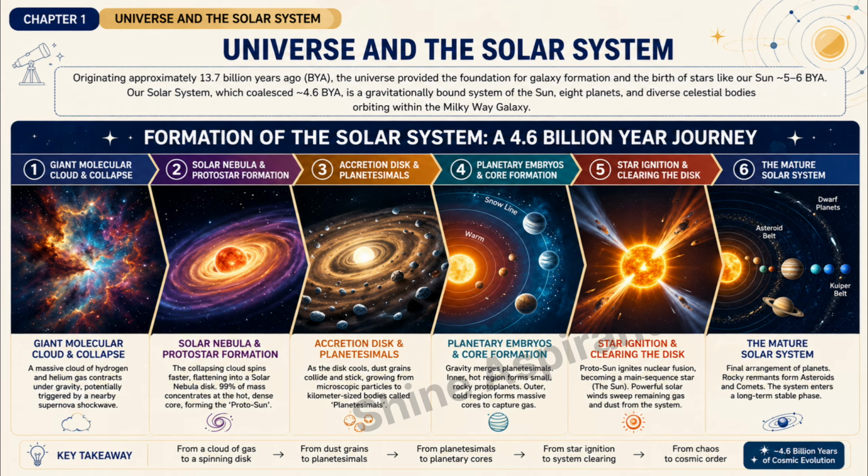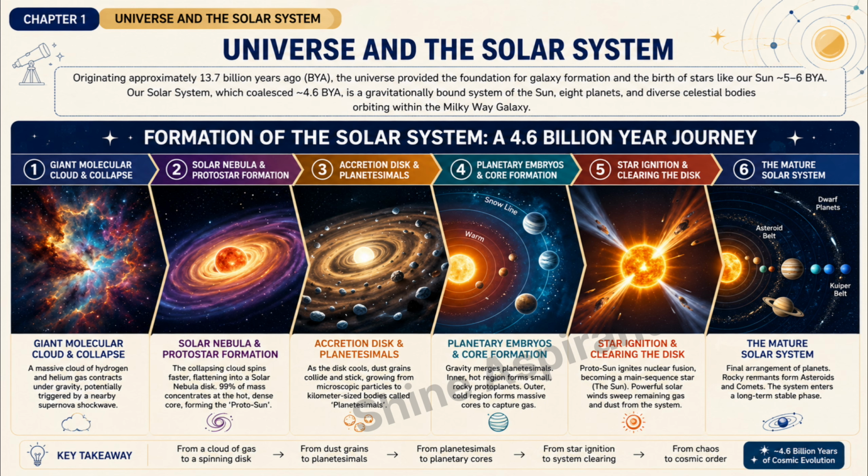Stage 2, solar nebula and protostar formation. The collapsing cloud spins faster, flattening into a solar nebula disk. 99.9% of mass concentrates at the hot dense core, forming the protosun. Stage 3, accretion disk and planetesimals. As the disk cools, dust grains collide and stick, growing from microscopic particles to kilometer-sized bodies called planetesimals.